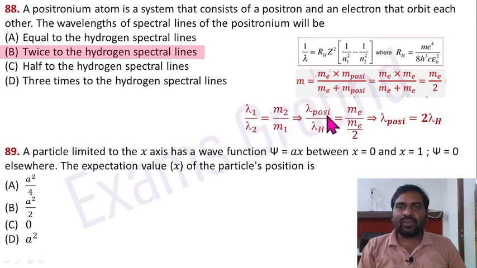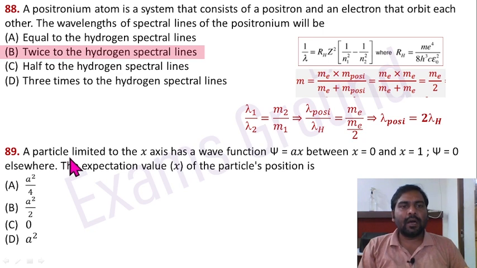So lambda positronium divided by lambda hydrogen equals the reduced mass in case of hydrogen, M2, so it is Me, and the reduced mass in case of positronium, M1, is Me divided by 2. After solving it, the wavelength of spectral lines of positronium will be 2 times the hydrogen wavelength. So option B is correct here. The wavelength of spectral lines of positronium will be twice the hydrogen spectral lines.